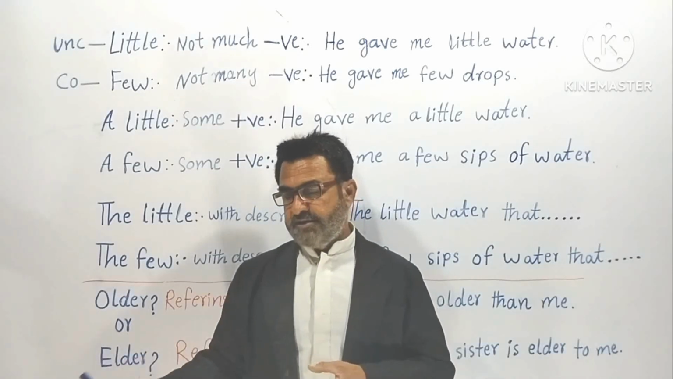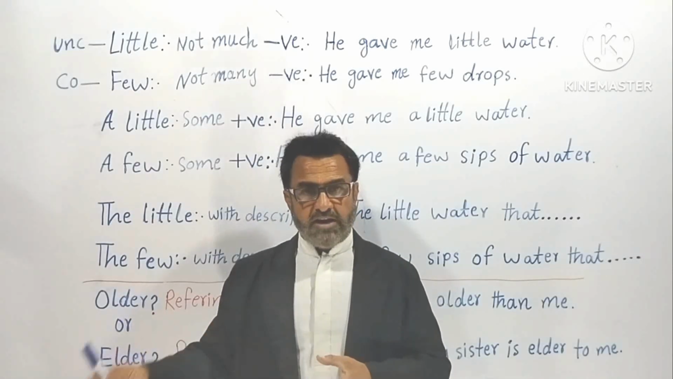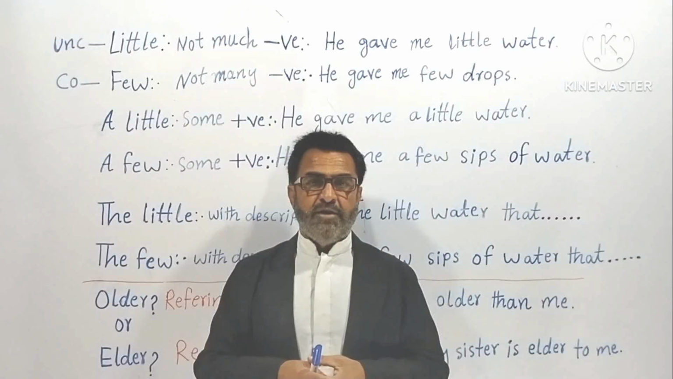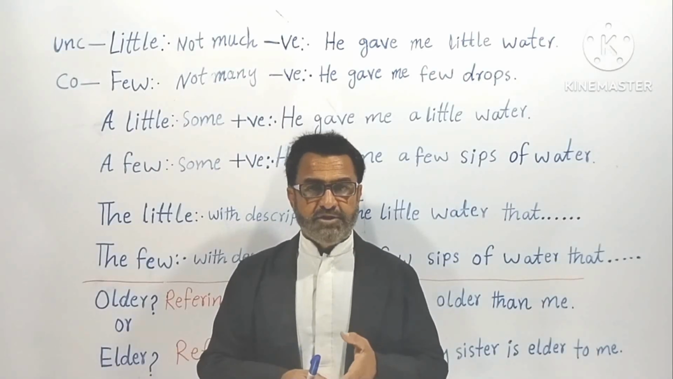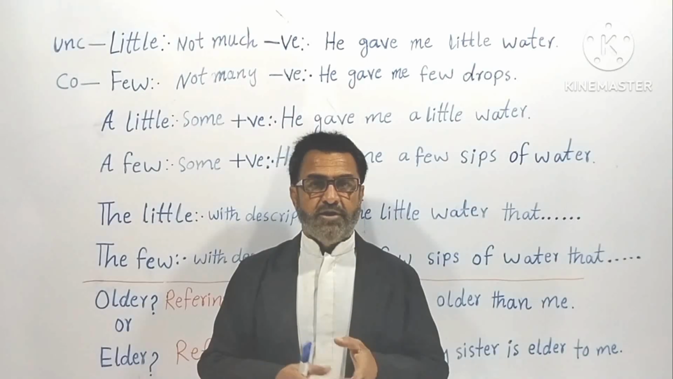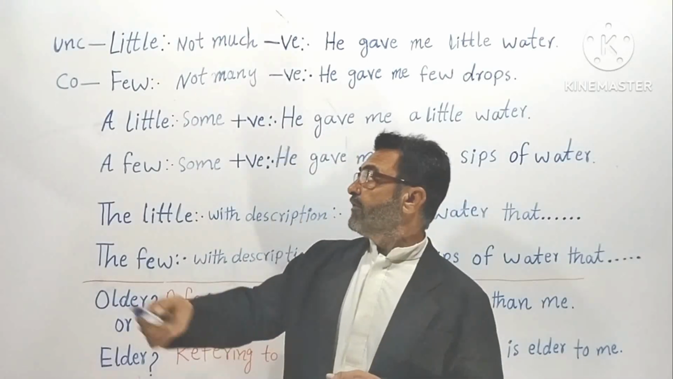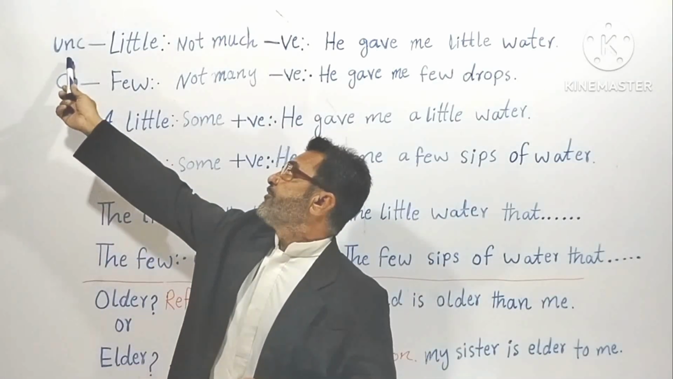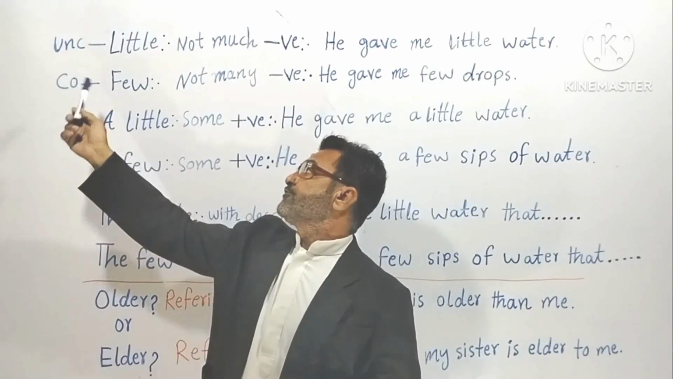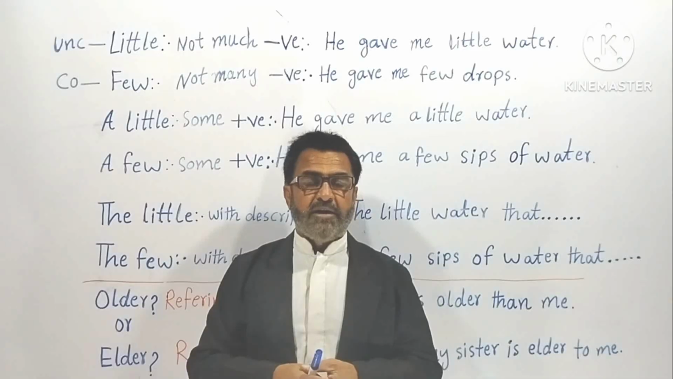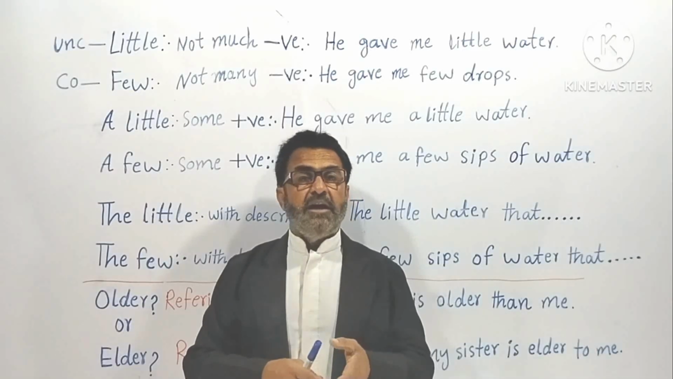Like, I saw a little girl, or I saw a little boy. Here little means small, not much in quantity. Understood? You can also see this, that little is used for uncountables and few is used for countables. Let's go to the second part, that is a little, a few.